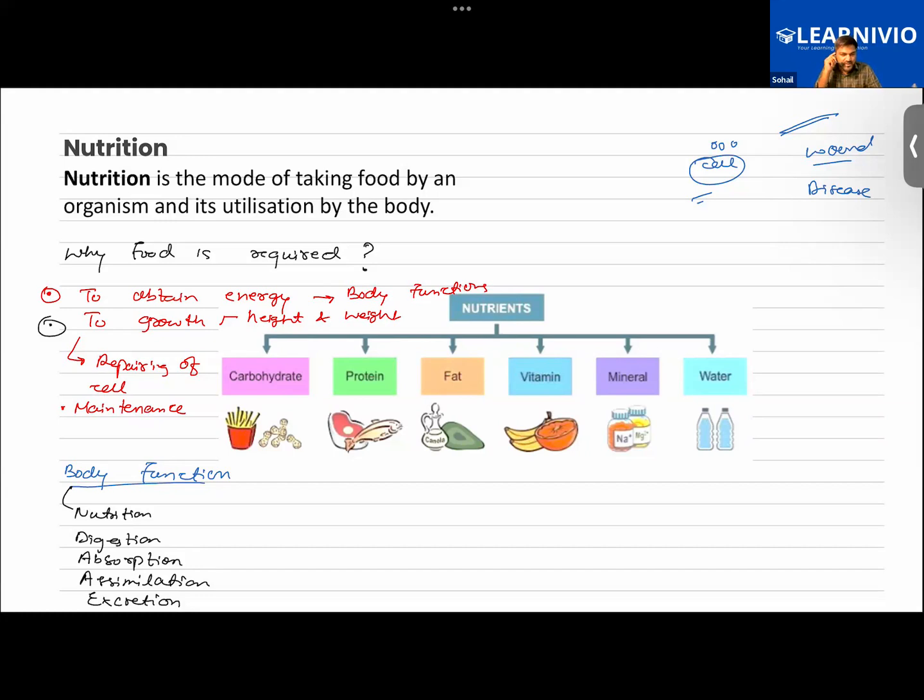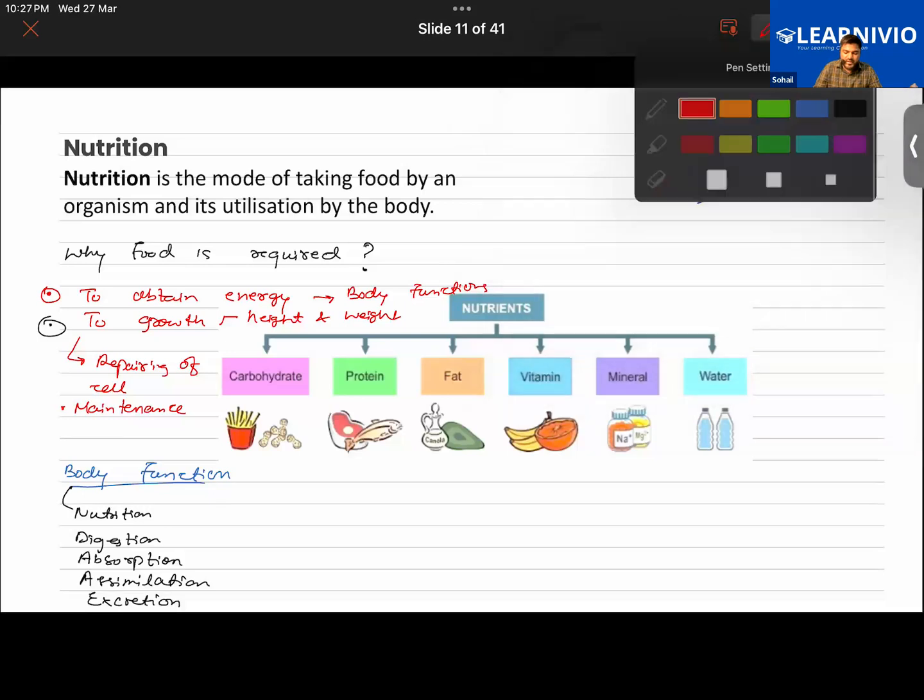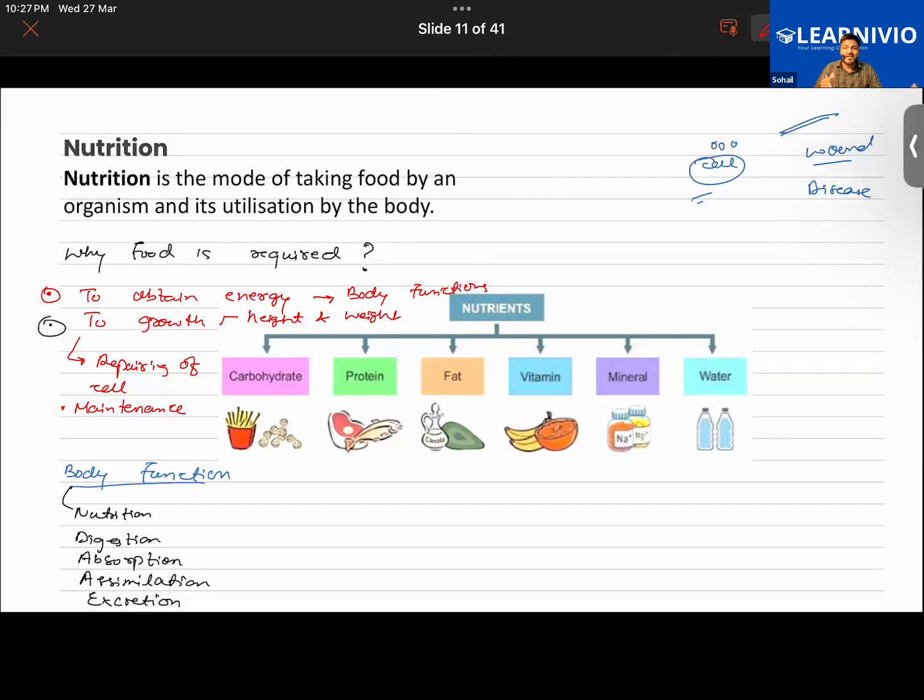So, guys, I was saying that the food that we consume, some of the foods are rich in carbohydrate. You must have heard of patients that are suffering from diabetes, they are advised not to take a very rich carbohydrate diet. If someone in your family or the person you know is suffering from diabetes, the doctor advises them not to consume too much rice, not to consume too much potato and sugar. Have you heard of it?